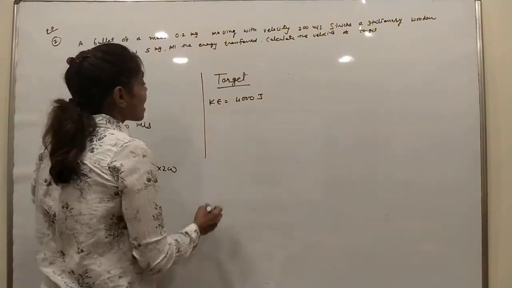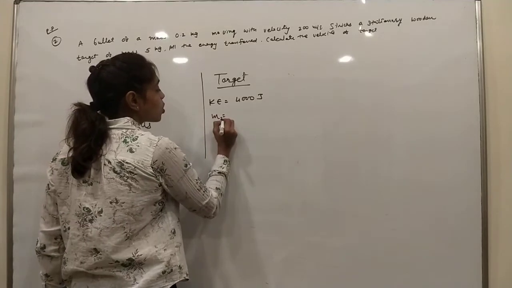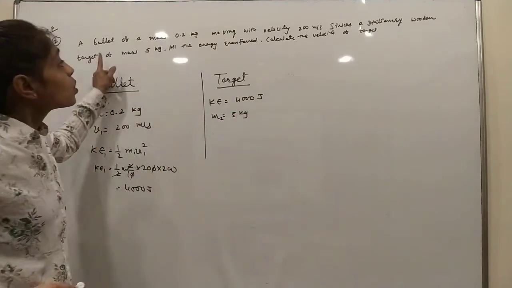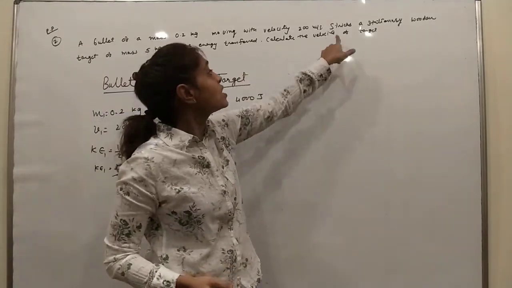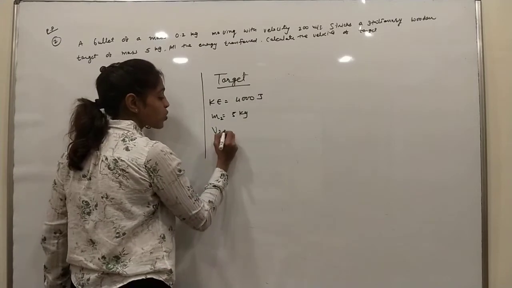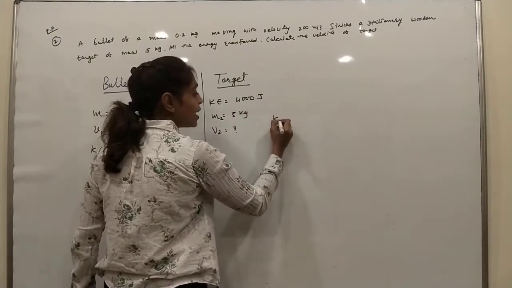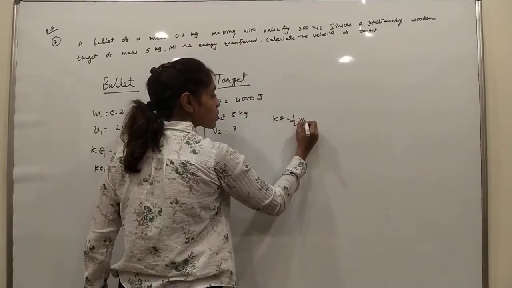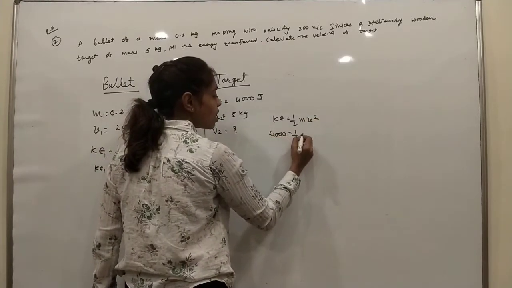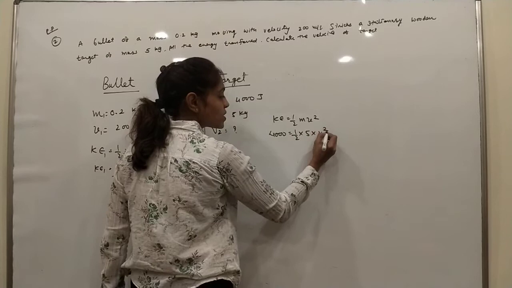And the mass of the target is 5 kg. Then you have to calculate the velocity of the target, that is v2. So the kinetic energy is 1/2 mv squared, 4000 is 1/2 times mass 5 into v squared.